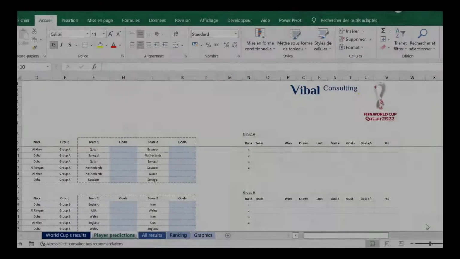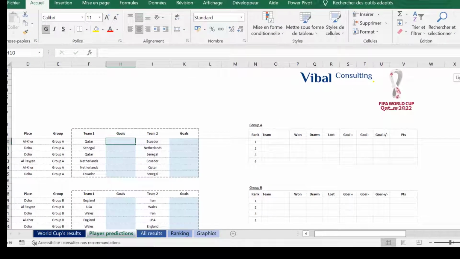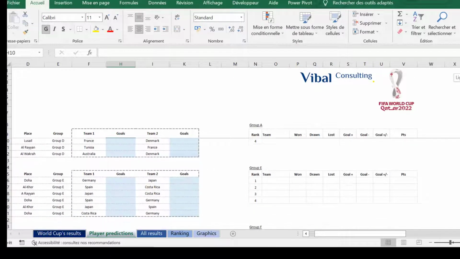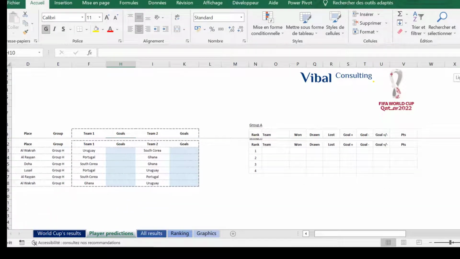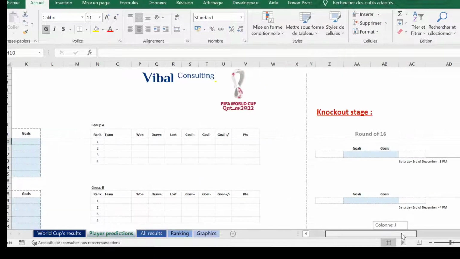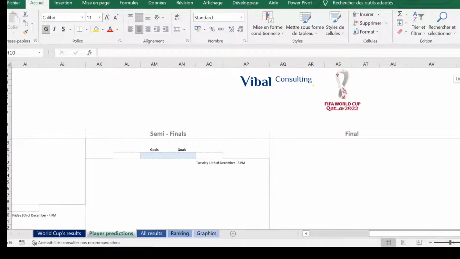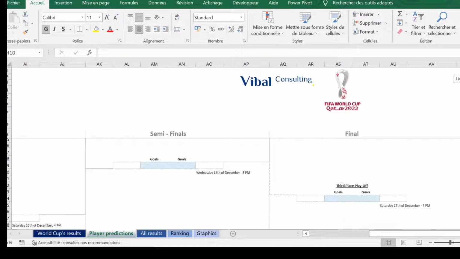So here is the file composed of 5 tabs that I present to you. We begin by completing our predictions. You proceed to the tab Player Predictions and you indicate on the blue cells all your predictions. We start with group A, and as we go down, we have all the groups ending with group H. On the right, you will observe all the knockout rounds until the final, even the third place match.